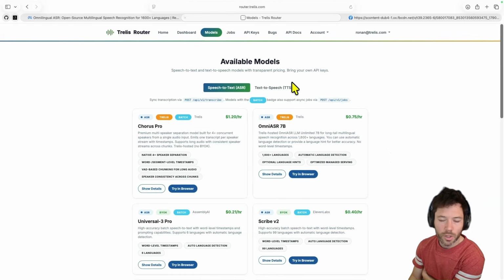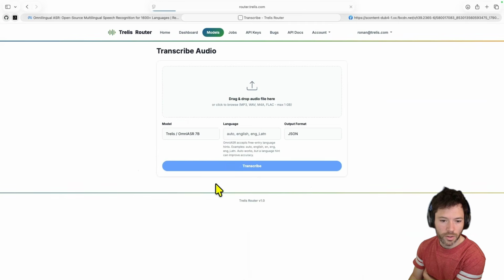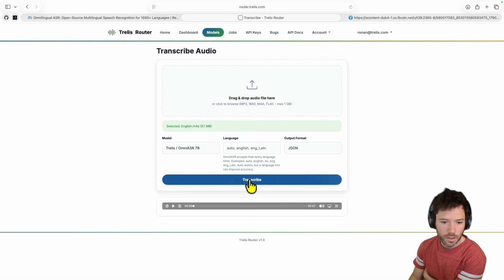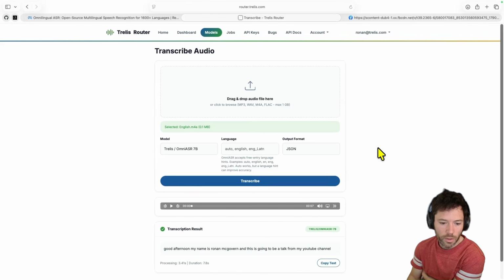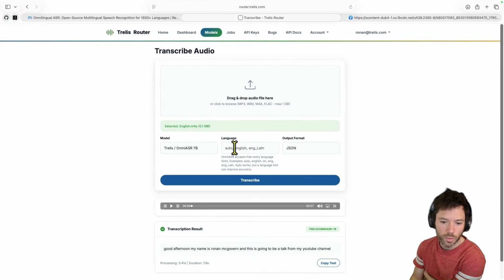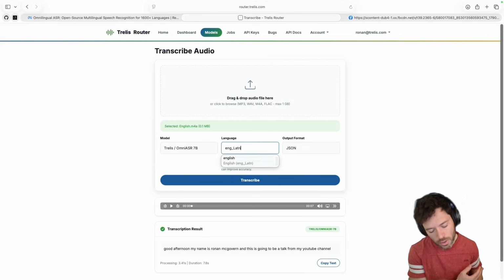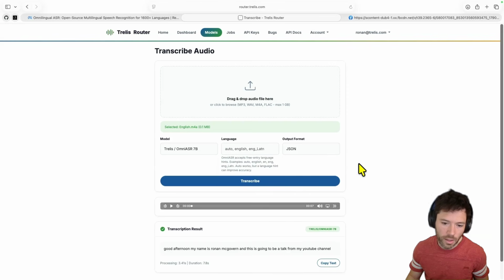I'm on router.trelis.com. You need to log in and you can then go to OmniASR and try it out in the browser. I'll start off just with an English example here. And it should be strong in English, of course, because it's a common language. Notice how you can specify the language with a little hint, say ENG, for example, or ENGLATN, if you want to use a Latin script to transcribe it. Some languages allow for transcription with different scripts. It's actually a free-form hint, so there is no strict typing when it's passed to the model technically.